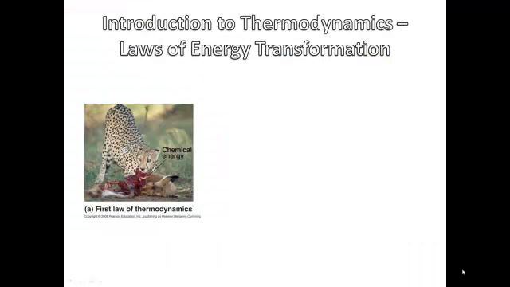Now, let's talk about the laws of energy transformation. Energy can be transferred and transformed, but it cannot be created or destroyed. The cheetah in this picture is transferring the energy stored in the gazelle it brought down from the gazelle to its own body. The gazelle gained or transferred energy from the plants it had eaten. The plants gained their energy from the sun. The primary source of energy on the earth comes from the sun.